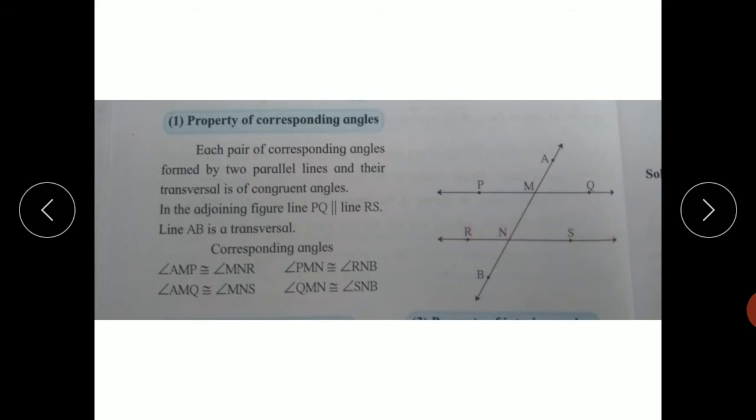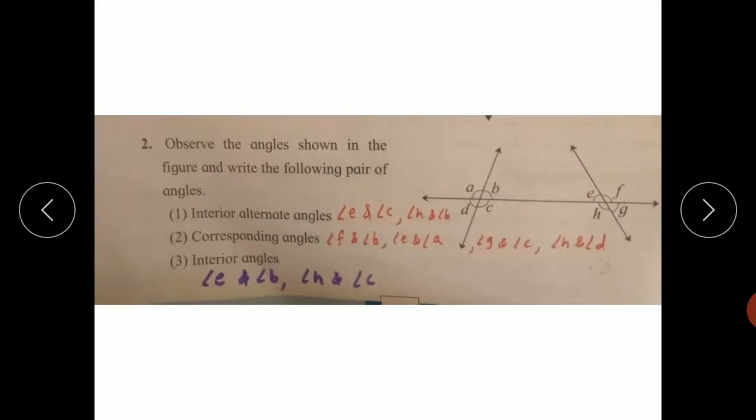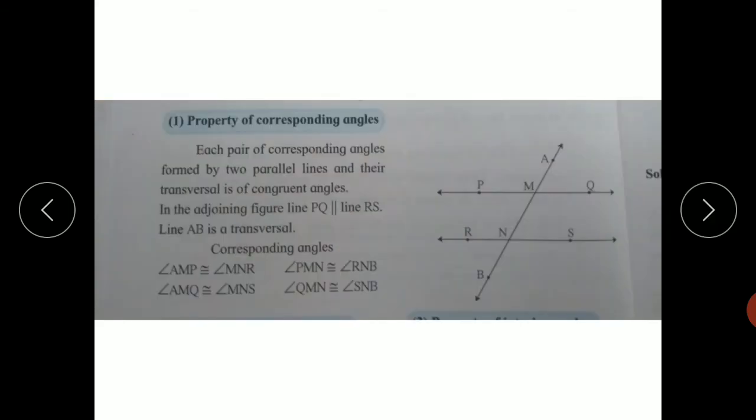We learn the definition of parallel lines: lines in the same plane that do not intersect each other are called parallel lines. In the previous part, the two lines were not parallel to each other, but here we learn the properties of parallel lines and a transversal. Here line PQ is parallel to line RS, and line AB is a transversal. It intersects these two lines in two different points, point M and point N.